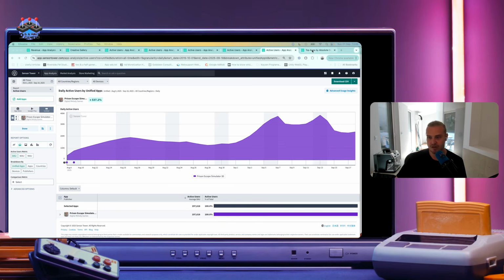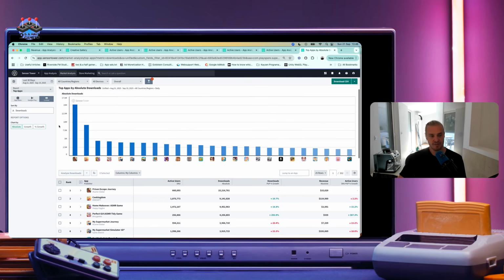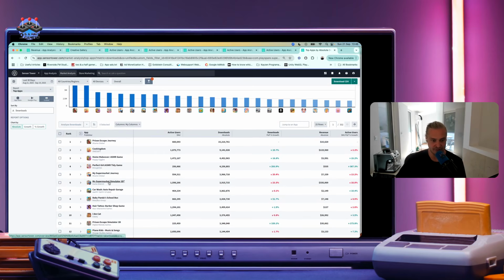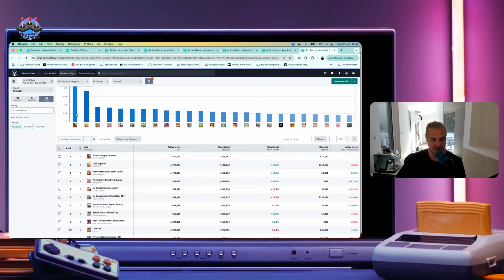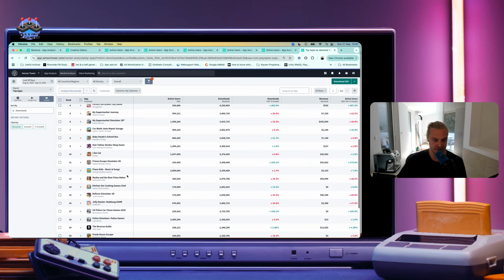And I kind of want to summarize this episode by just showing the simulation trends, right? So these charts, probably a year ago, they were dominated by all these supermarket manager, which is still here, right? So you have number 5, number 6, and number 7. Oh no, number 5, 6 are still the supermarket simulators. And essentially now what you've seen is the prison escape journey has kind of taken over the number 1 spot in the simulation. And then you have the prison simulator games, which are really growing.